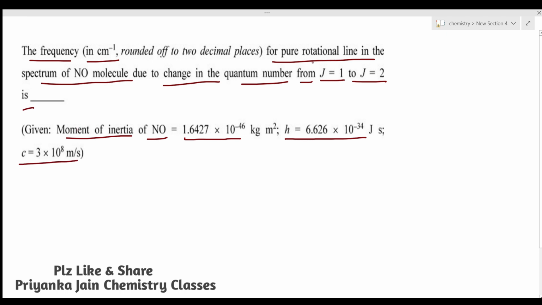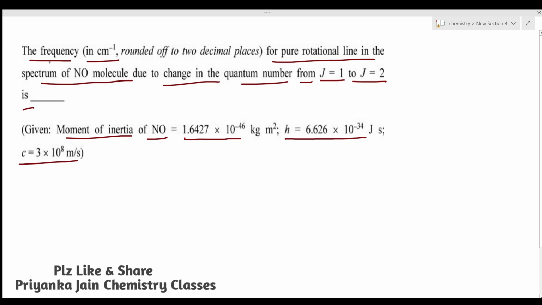The question is from rotational spectroscopy, and I have already made 2 to 3 videos on the theory of rotational spectroscopy. Then we have made videos on how to do questions of rotational spectroscopy, vibrational spectroscopy, and Raman spectroscopy. All of these I have given, so you can watch our playlist of spectroscopy and also the playlist of solved questions from GATE and CSIR NET exams. You will get the complete concept there, and then if you know about this, you can do this question very easily.